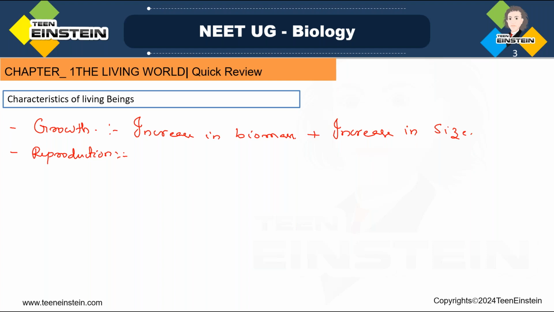Reproduction means the production of offspring, and these offspring will be more or less similar to the parents. It won't be an exact copy, but they'll have similarities with the parents. That is called reproduction, the production of offspring.